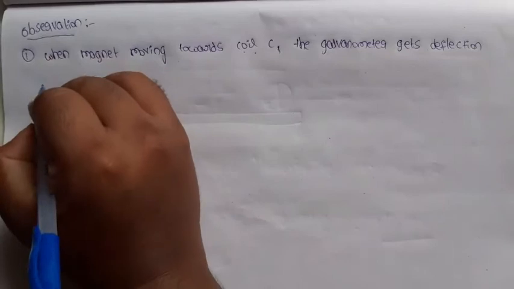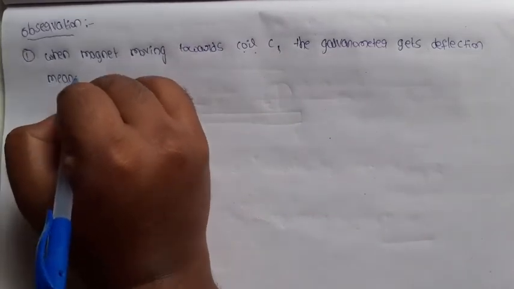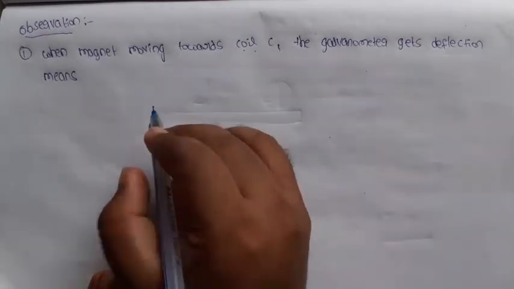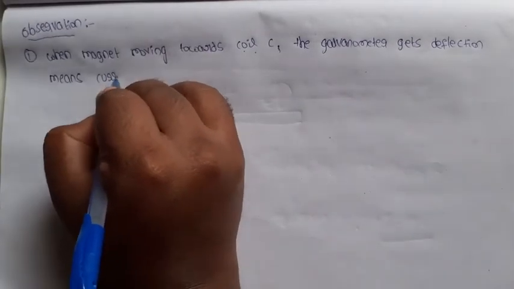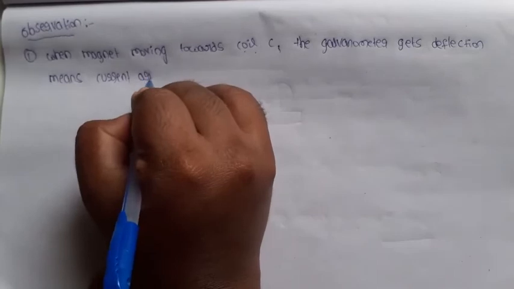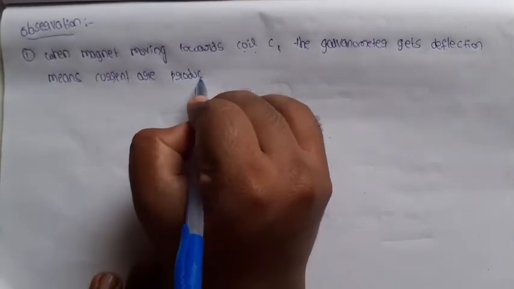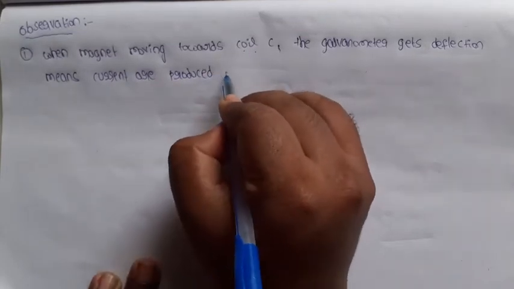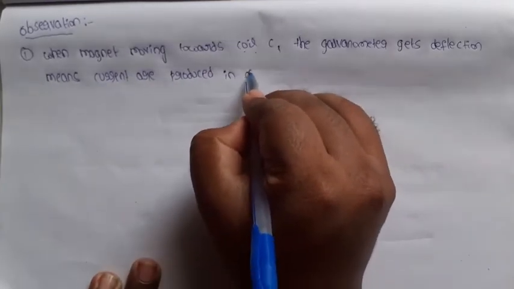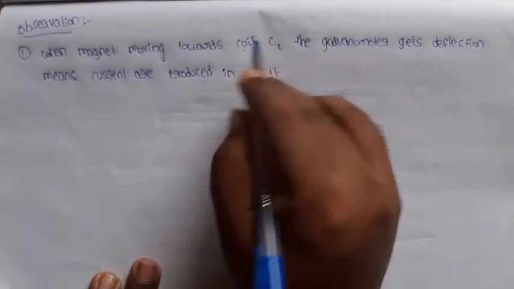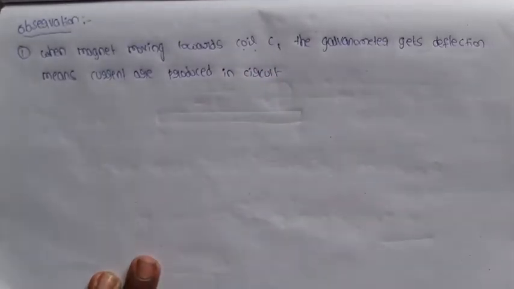The galvanometer gets deflection, which means what are we understanding? Current is produced in the circuit. In that circuit, current is produced.